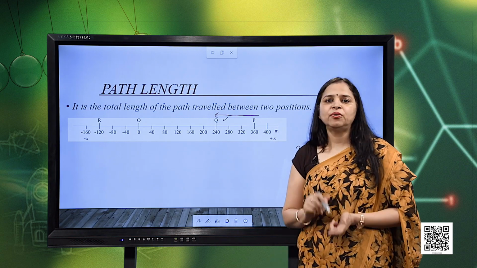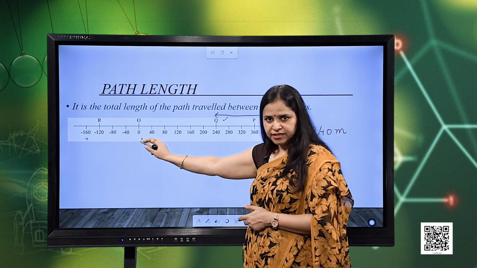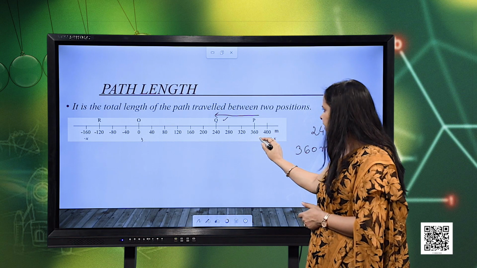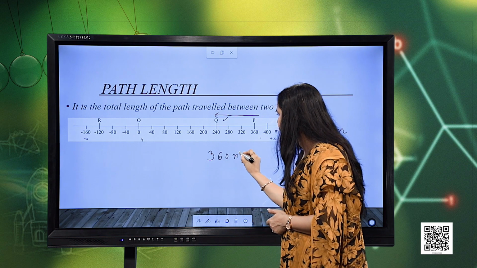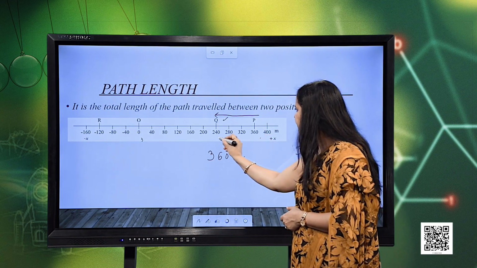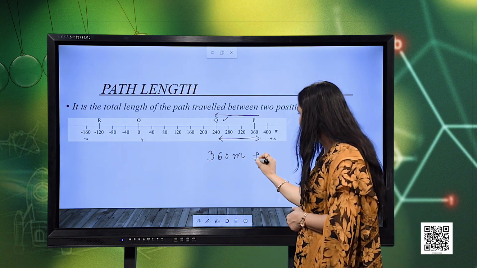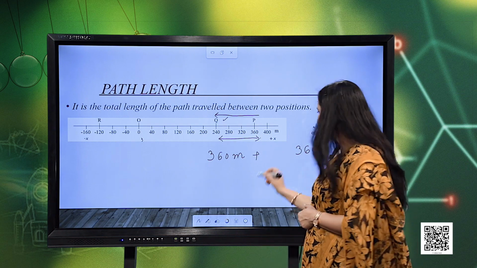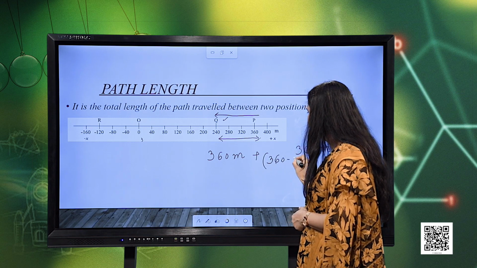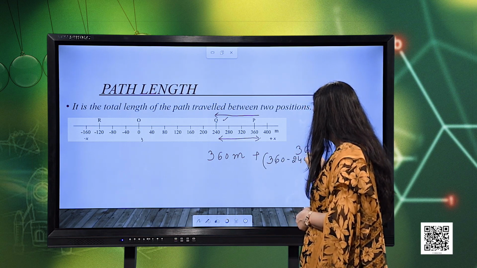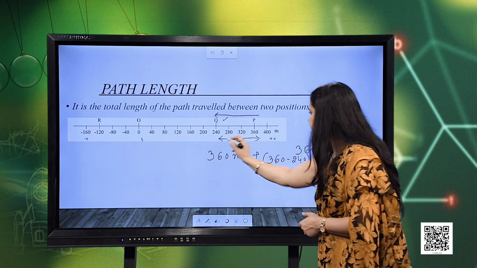Now, what is the total distance traveled? For this, what will we do? We will first of all see that from the origin, it traveled a distance of 360 meters. And then what else? It travels this much more distance, so we need to add this distance also. And what will this distance be? This distance will be 360 minus 240. So, we need to add this distance to the 360 meters as well.